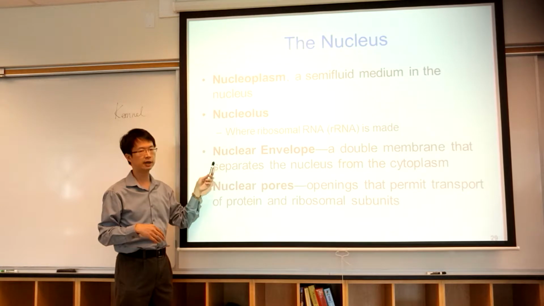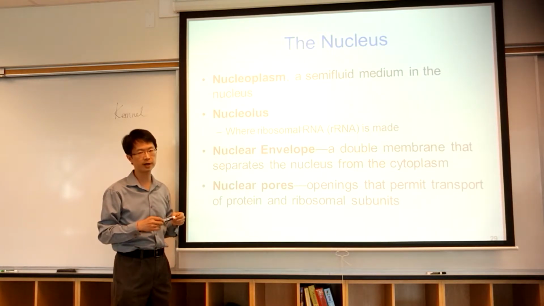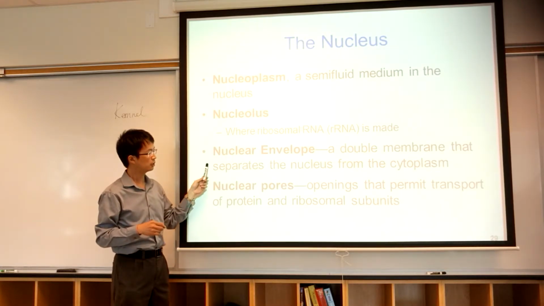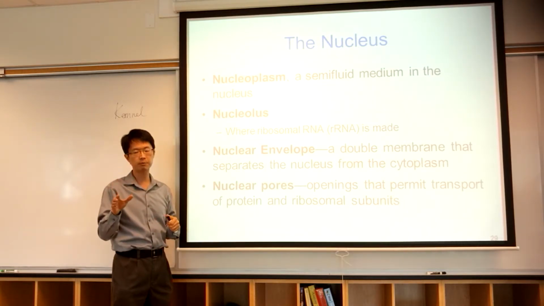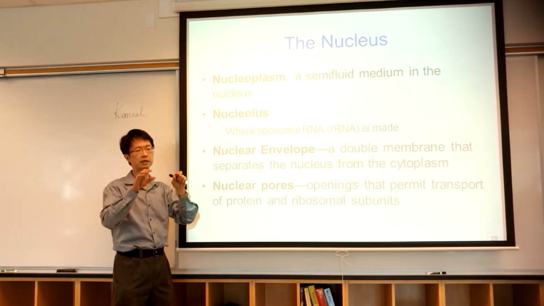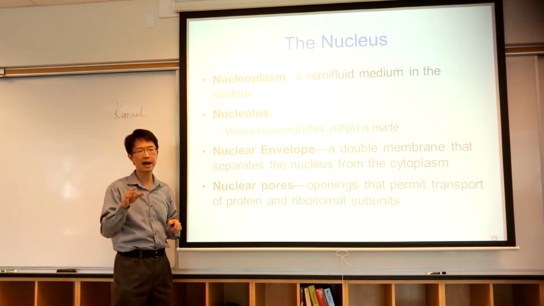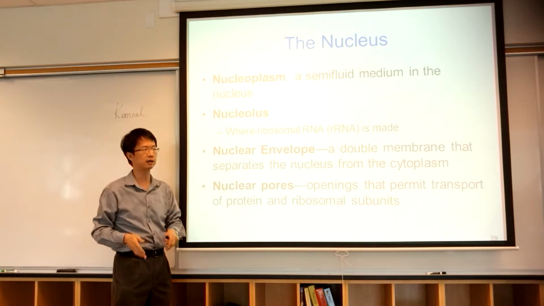Nuclear envelope, it has another name, nuclear membrane. So it is a double membrane that separates the nucleus from the cytoplasm. Remember, cell membrane or plasma membrane is a phospholipid bilayer. So it has two layers.